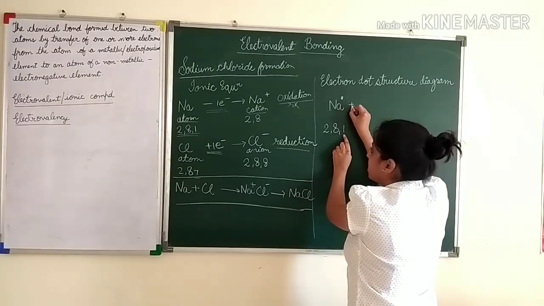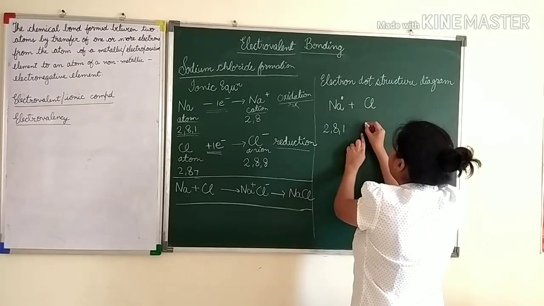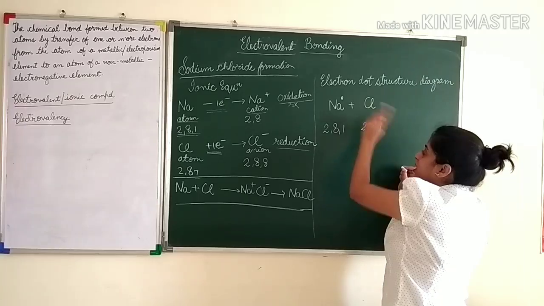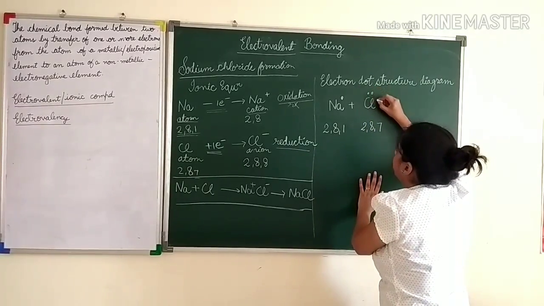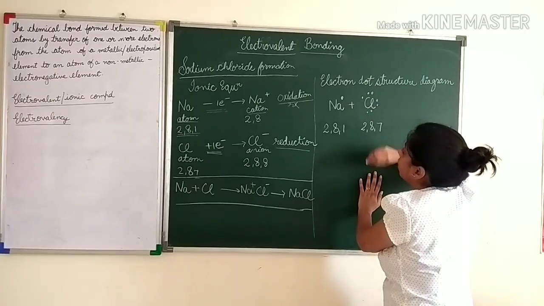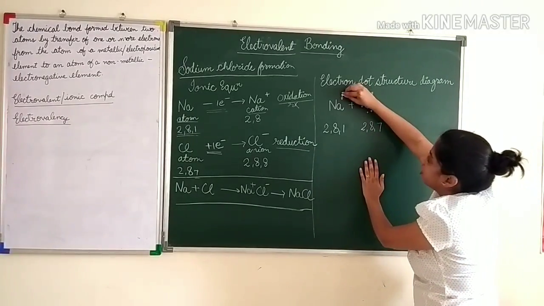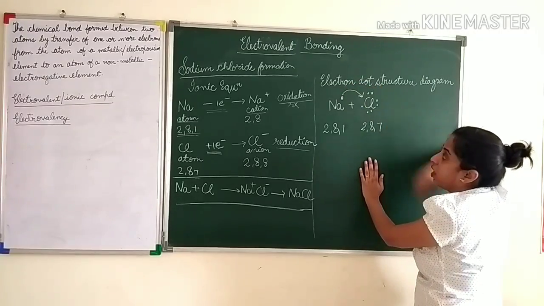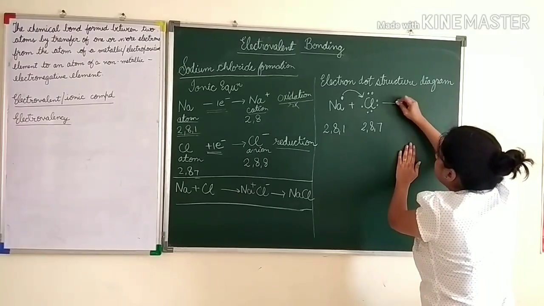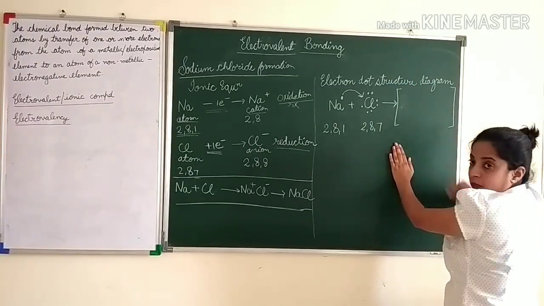Okay. Now plus, because they are reactants, we have to write chlorine. Now chlorine we know is 2,8,7. Correct? So we have to make 7 electrons here. So 1, 2, 3, 4, 5, 6 and 7 here. Okay? All here we can draw. Now you will show that this electron is getting transferred here. Put the arrow. Then make a square box. Okay.